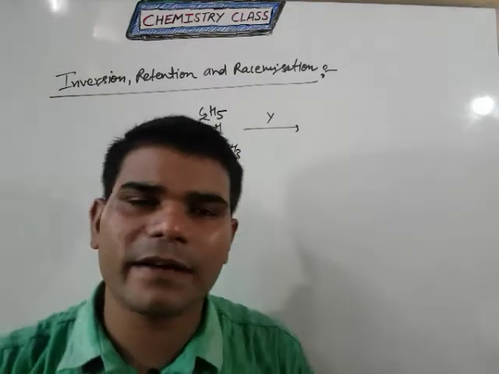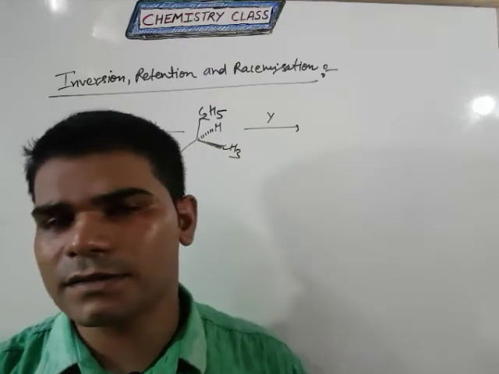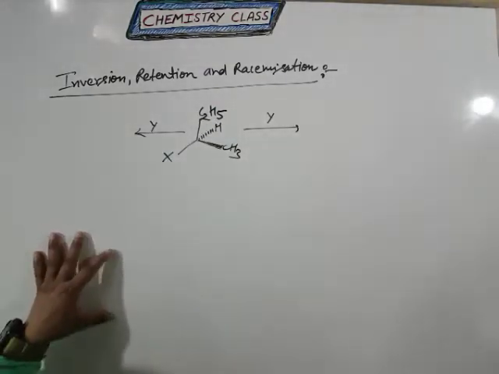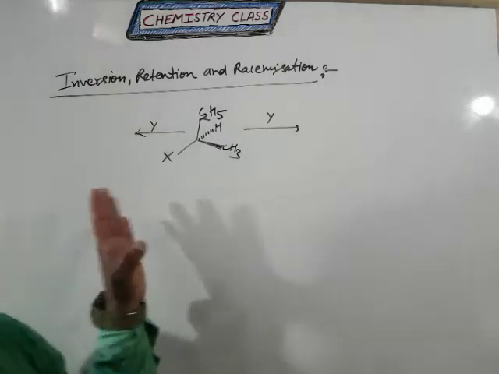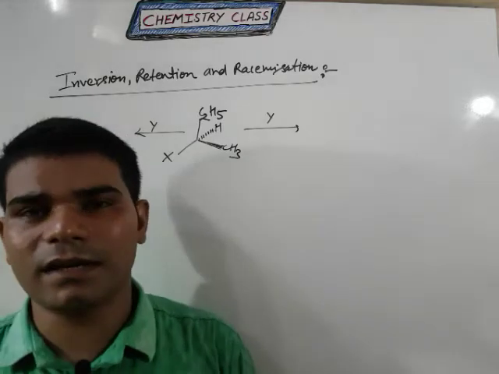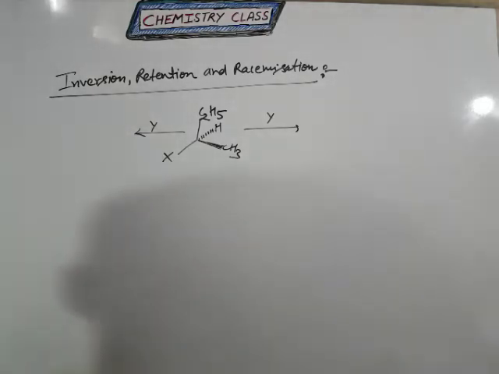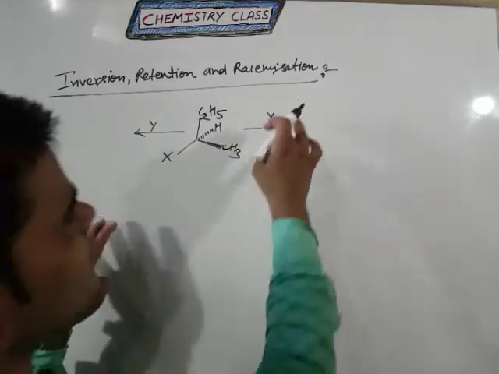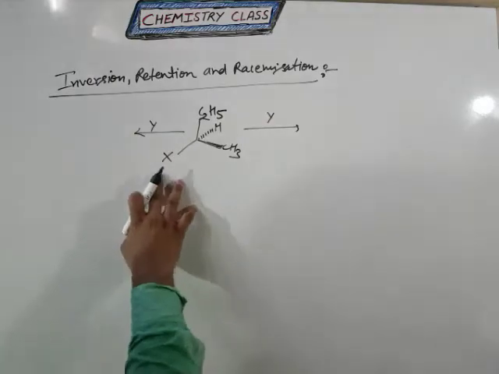Now come to the next topic, which is inversion, retention and racemization. So students are very confused about how to decide inversion, retention and racemization. But students, we have one trick for you, and after that you will easily understand the meaning of inversion, retention and racemization. So students, see here, this is our nucleophile and this is another nucleophile, the representation is Y and here X.